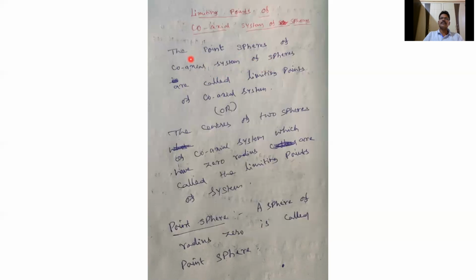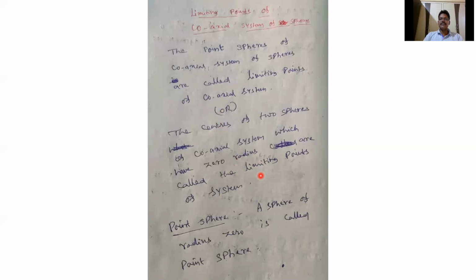So we take only the point spheres of the coaxial system of spheres, which are called limiting points of the coaxial system. Or in other words, the centers of two spheres of the coaxial system whose radius is 0 are called the limiting points of the system.